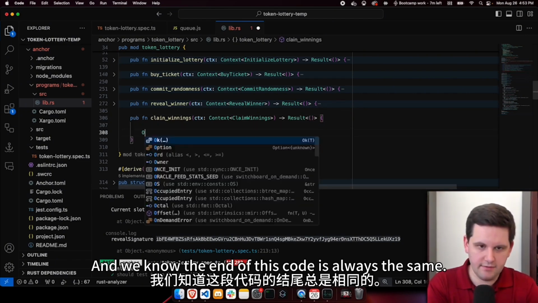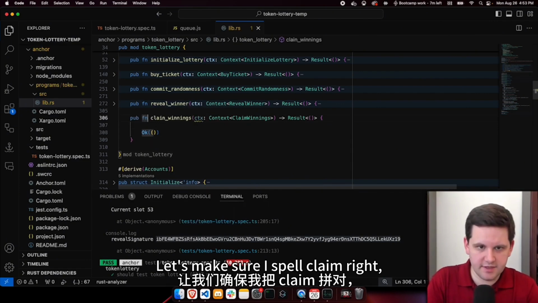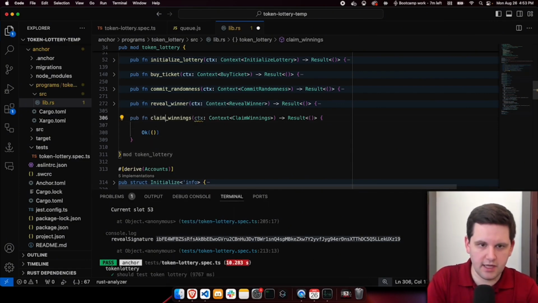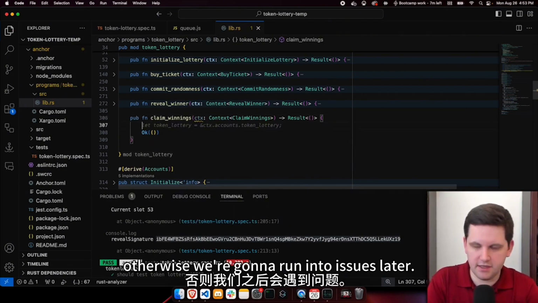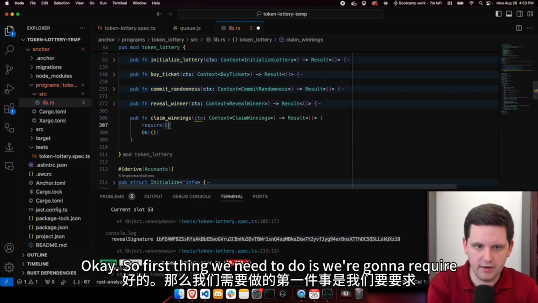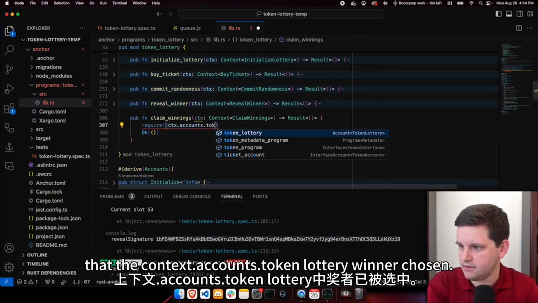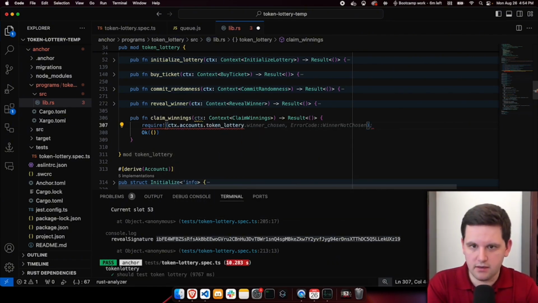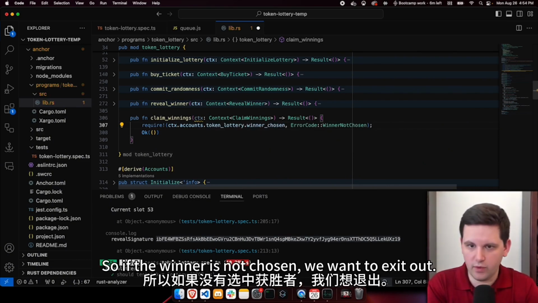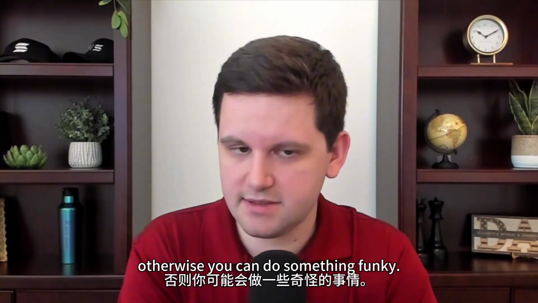And we know the end of this code is always the same. There we go. Let's make sure I spell claim right. Otherwise, we're going to run into issues later. Okay, so first thing we need to do is we're going to require context.accounts.token_lottery.winner_chosen. So if the winner is not chosen, we want to exit out. We want to make sure that the winner is chosen before you claim the winnings. Otherwise, you could do something funky.